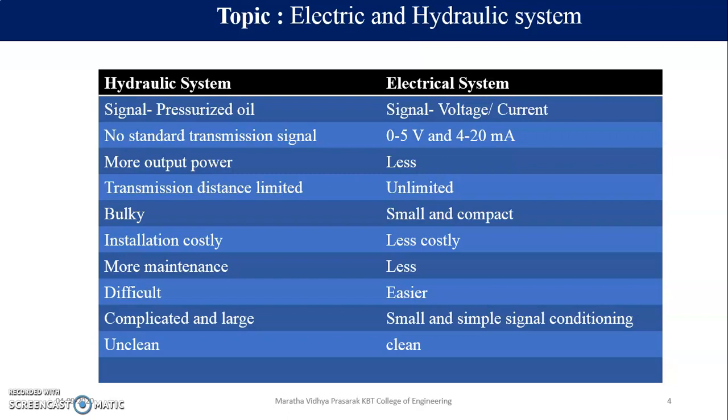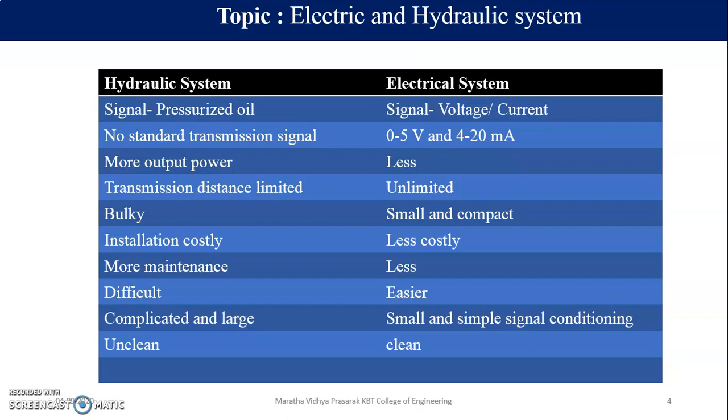क्योंकि क्या होगा, जब हम ऑपरेट करते हैं वो लीवर या पुश बटन, when we operate and we release, तो वो रिलीज होने के बाद जो कुछ थोड़ा बहुत बचा होता है वो लीक होना शुरू कर देता है, and they are very oily type. So it is called an unclean system, and in case of an electrical system it is a clean system. There is no oil leaking or gas leaking. This was all about hydraulic and electrical.